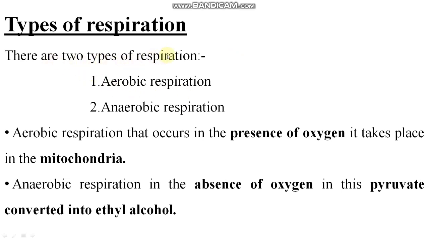There are two types of respiration, aerobic respiration and anaerobic respiration. Aerobic respiration occurs in the presence of oxygen, it takes place in the mitochondria. Remember it. Anaerobic respiration occurs in the absence of oxygen, in this pyruvate is converted into ethyl alcohol. Clear, student? While in aerobic respiration, here pyruvate is converted into hydrogen and water. Clear?